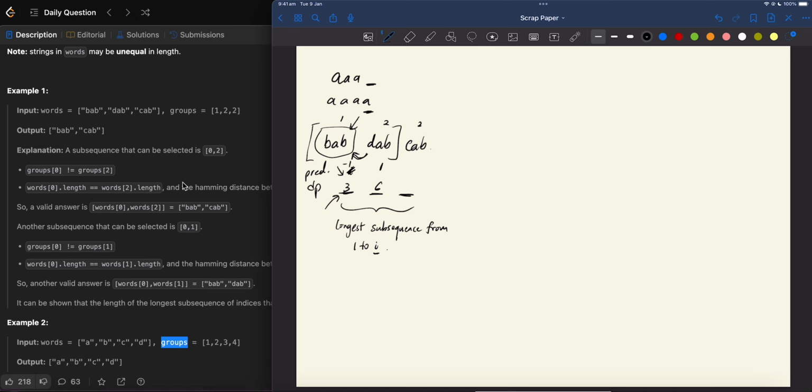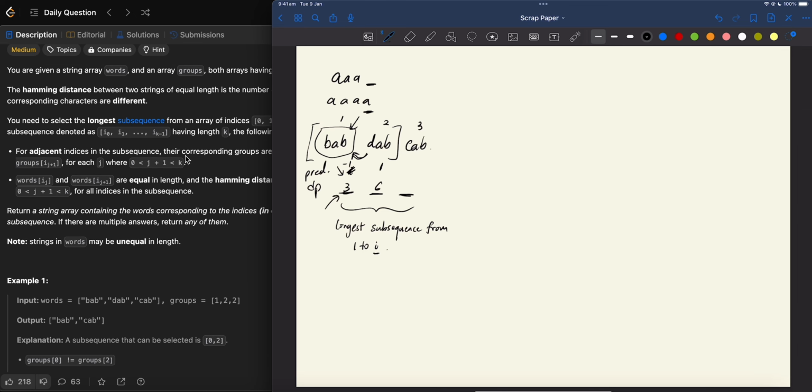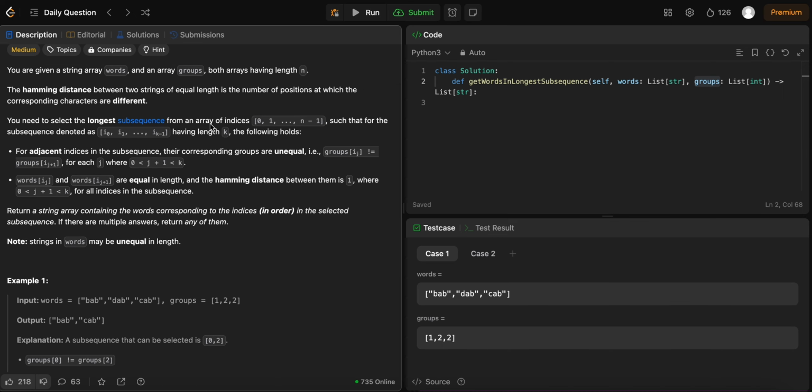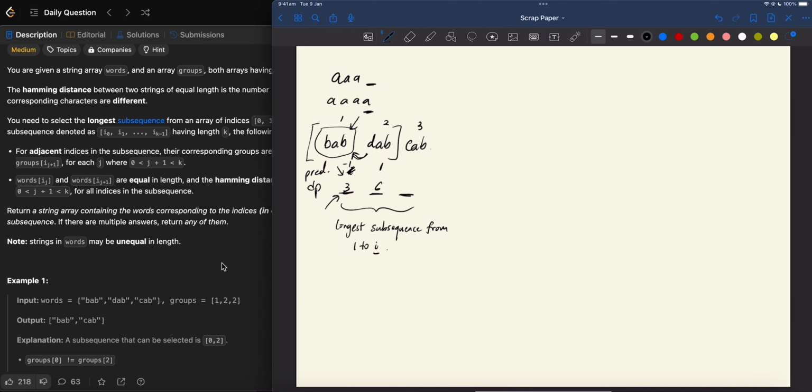But let's say it has group 3 right now. Oh yeah, does it say... okay, so only adjacent groups have to be unequal, I think. I think that's what it says. Okay.